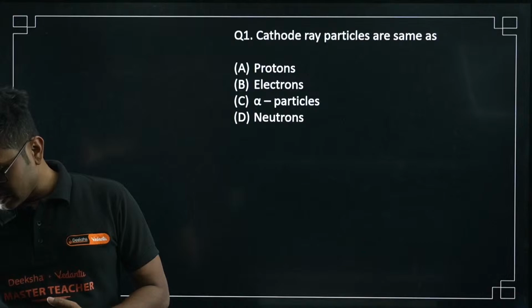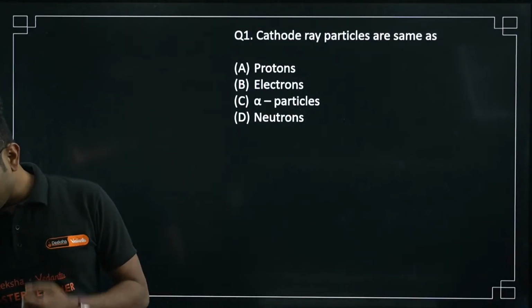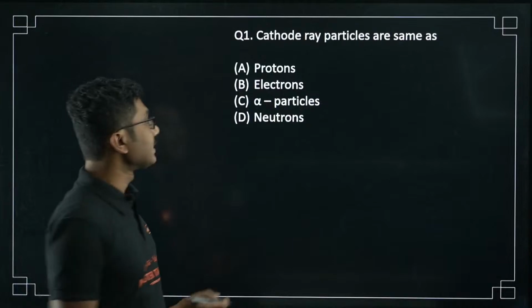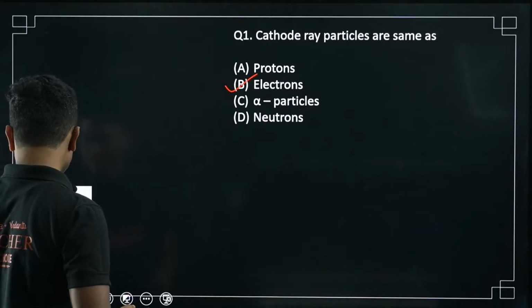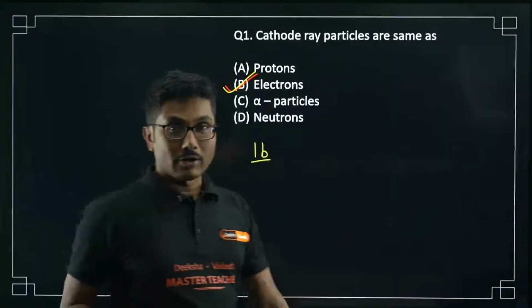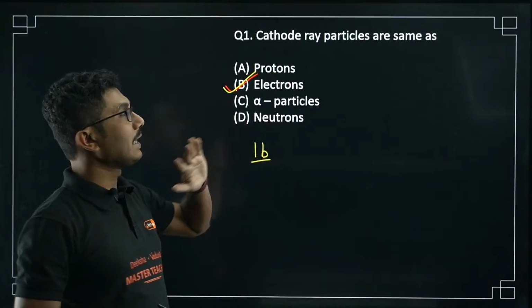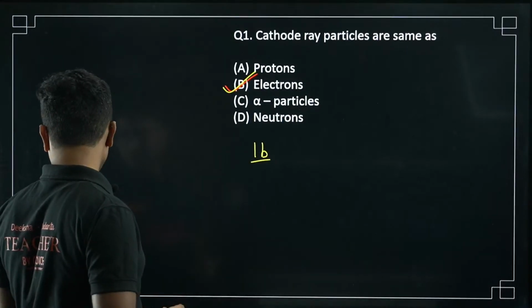Yes, Chandan B, Shivani, electrons, yes, electrons 1A. As you know, the rule for this class, you have to mention the question number and then correct option, right? And also, if you are confused, remember that electrons can only come out of a surface. So basically electrons are the answer.